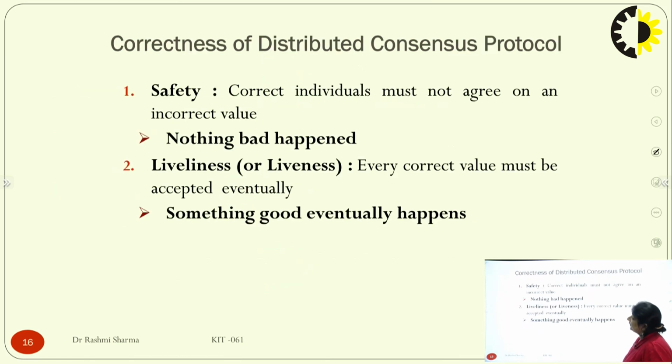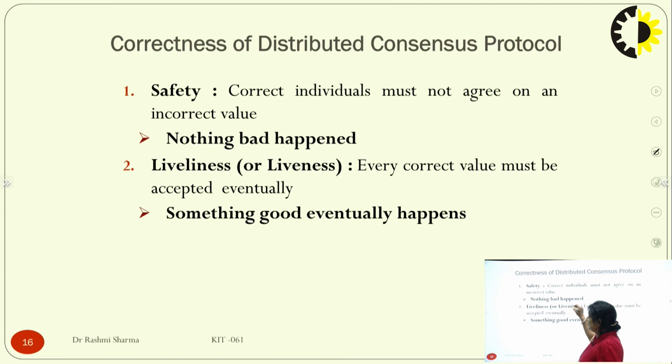Then the correctness of the distributed consensus protocol is taken by safety. The correct individual must not agree on an incorrect value. If I see that somebody is doing something fishy and I have a doubt on that particular value, and if I calculate that it should come to 10 and not 12, I should not agree on that 12 value. I should raise my voice and say no, this value should be 10 and not 12.